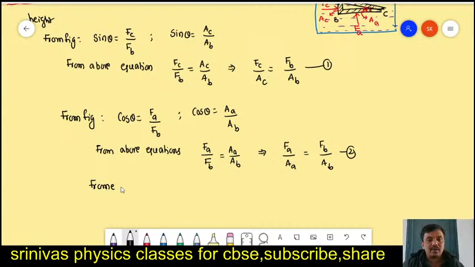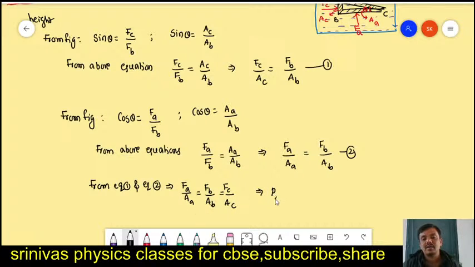From equation 1 and equation 2 we do like this. That is FA by AA is equal to FB by AB, but FB by AB is equal to FC by AC, right? Then we write like this. Force by area is the pressure: pressure on A side is equal to pressure on B side is equal to pressure on C side.